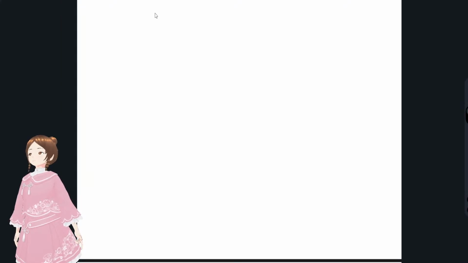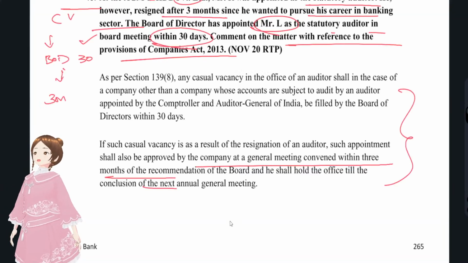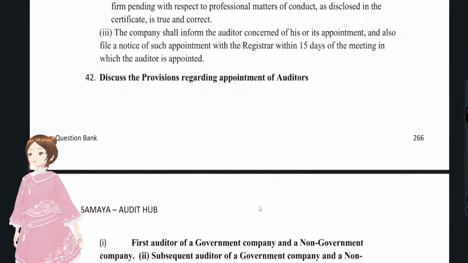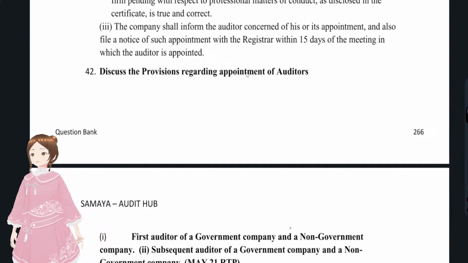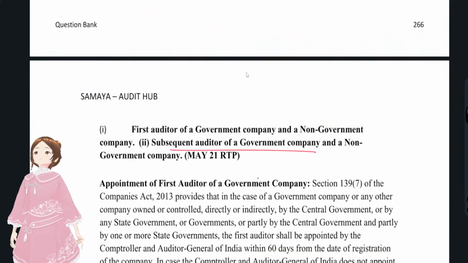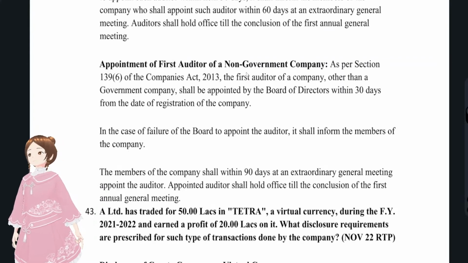Now we'll discuss the next question, question number 42, that is provisions with regard to appointment of auditors. First auditor of a government company, non-government company, subsequent auditor of a government company, the same thing which we have seen while discussing the RTP. So I'm just skipping this question.